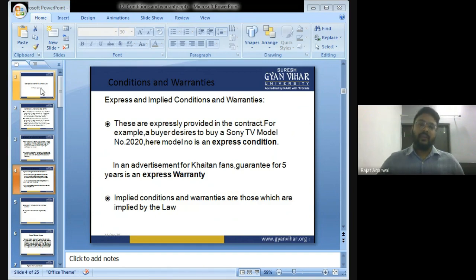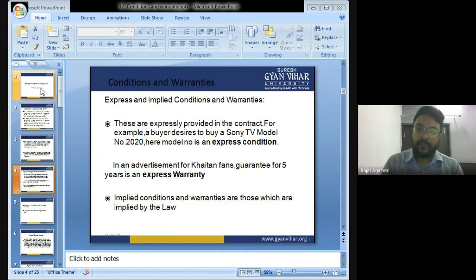Conditions and warranty: express and implied condition and warranty. Now, what are express and implied conditions and warranties? These are expressly provided in the contract. For example, a buyer desires to buy a Sony television, model number 2020. Here the model number is an express condition that the Sony television should be of model number 2020. If the Sony television is of model number 2015, then the contract will be treated as cancelled and the seller has to give me the price along with the damages.